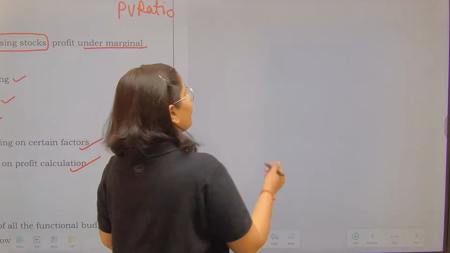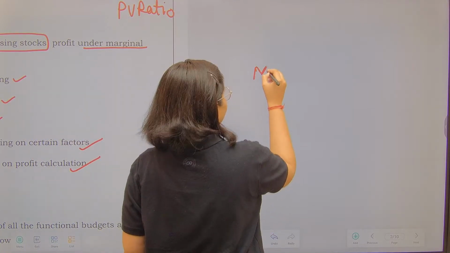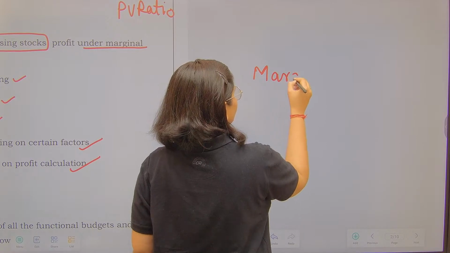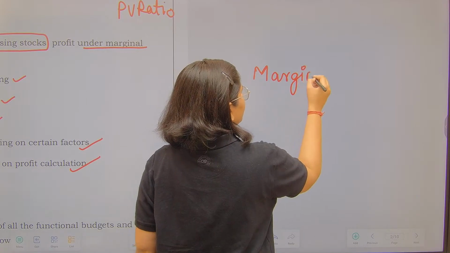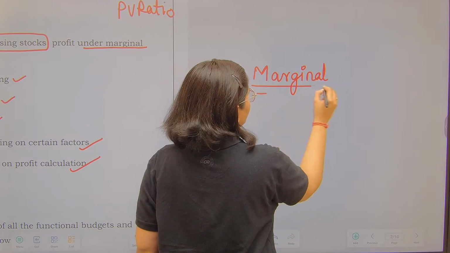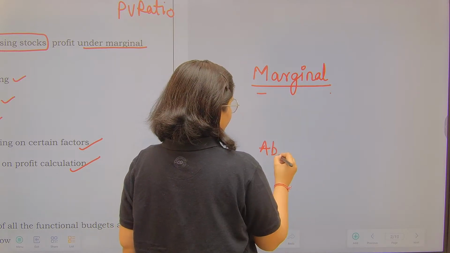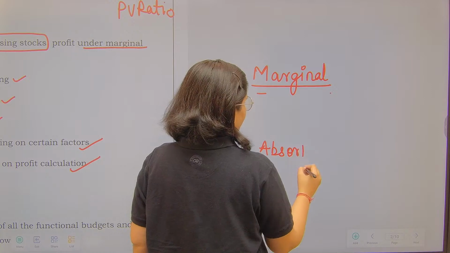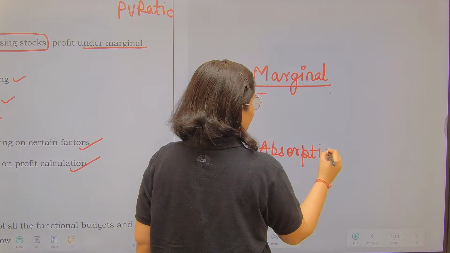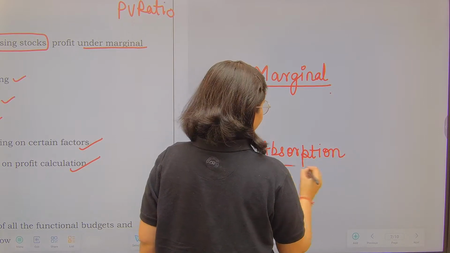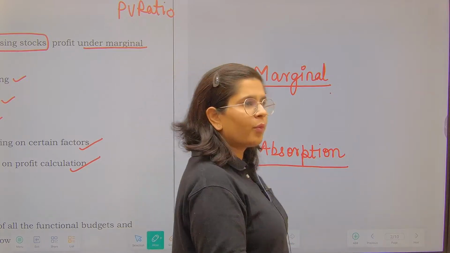See, we have two kinds of costing: marginal costing and absorption costing. Now, one more thing.